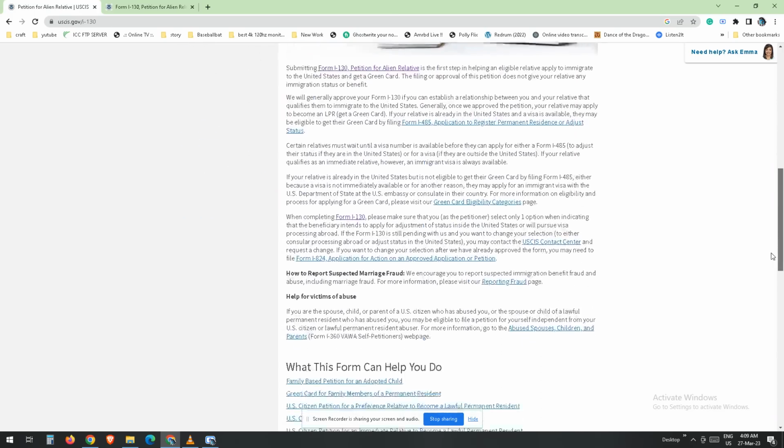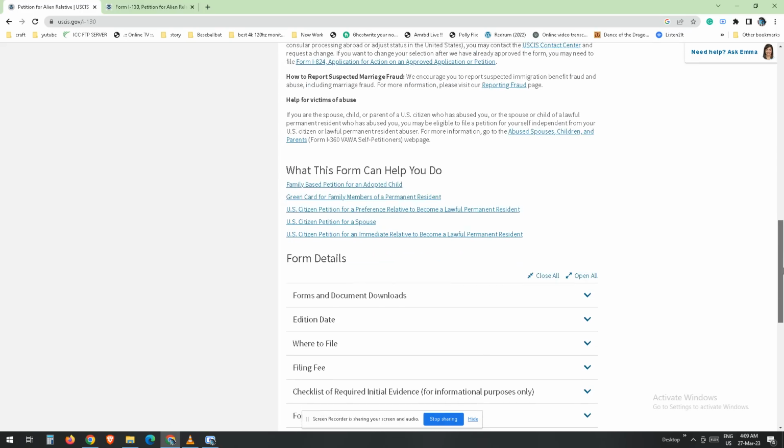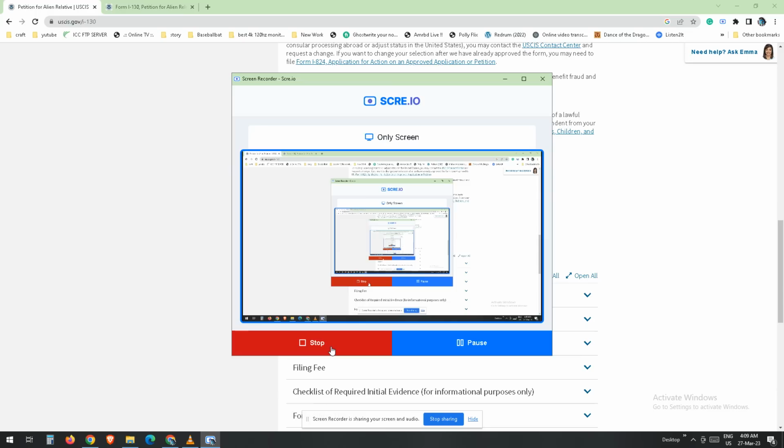Conclusion. Form I-130 is an essential document in the family-based immigration process. It allows U.S. citizens and LPRs to petition for their foreign-born relatives to join them in the United States. If you are a United States citizen or a lawful permanent resident, LPR, and you want to petition for your spouse, parent, child, or sibling to join you in the United States, you must file Form I-130.